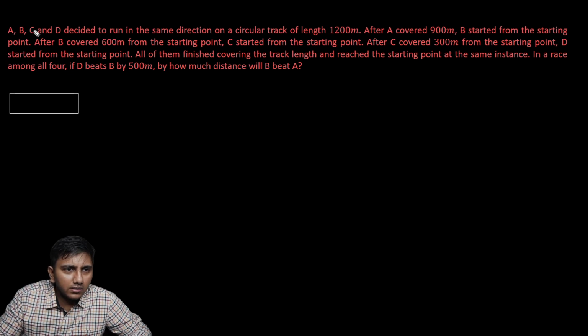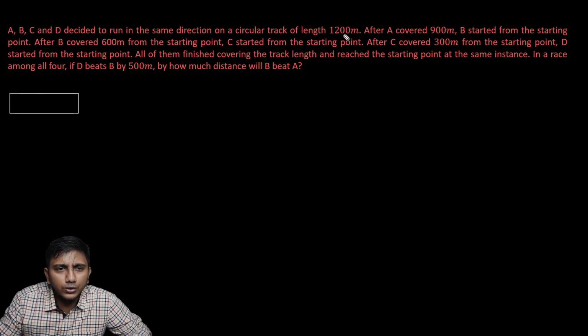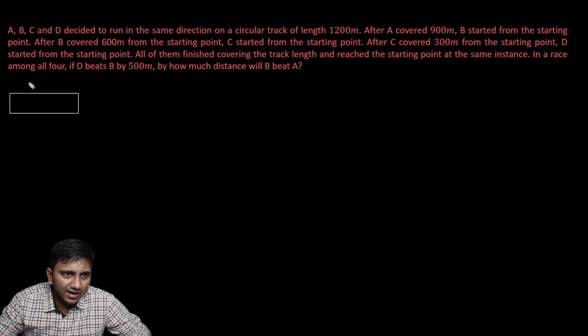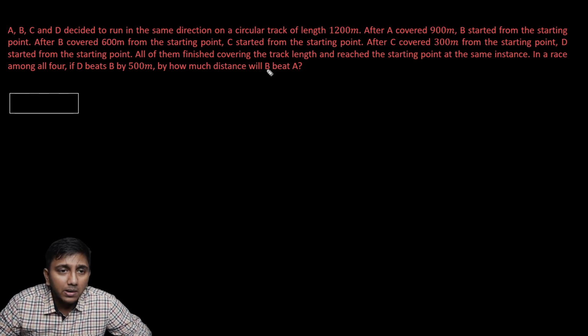A, B, C and D decided to run in the same direction on a circular track of length 1200 meters. After A covered 900 meters, B started from the starting point. After B covered 600 meters from the starting point, C started from the starting point. After C covered 300 meters from the starting point, D started from the starting point. All of them finished covering the track length and reached the starting point at the same instance. In a race among all 4, if D beats B by 500 meters, by how much distance will B beat